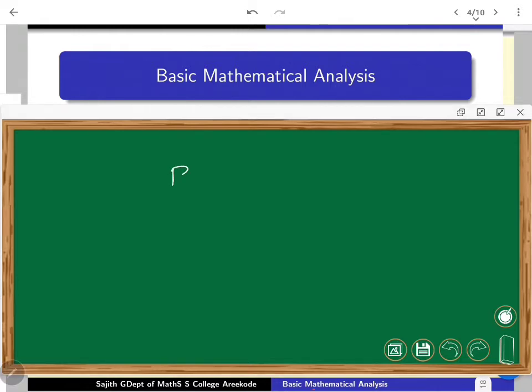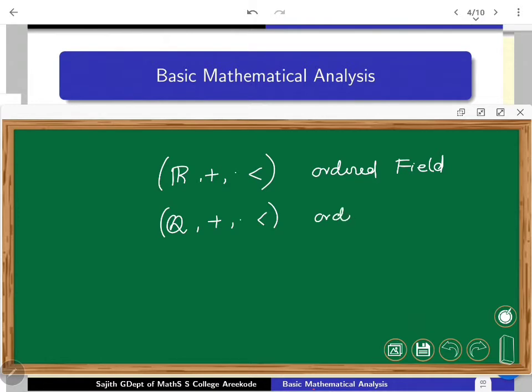We have seen that the real number system R under addition, multiplication, and the order less than is going to be an ordered field. In fact, Q, the set of rationals, is also going to be a field which is going to be an ordered field, obviously, but sitting inside R. We know that Q is a proper subset of R, but